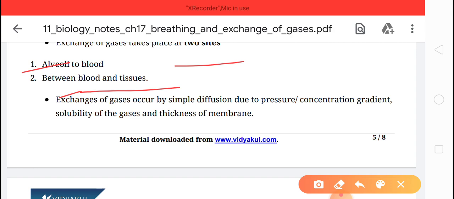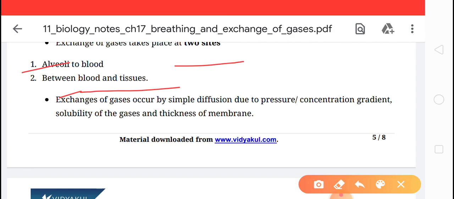The exchange of gases that occurs in alveoli. Okay. In simple words, children, I will tell you about the oxygen which is found in the atmosphere. So if the atmospheric pressure is higher than intrapulmonary pressure, then the oxygen is drawn inside the body of the organism. Basically it reaches the alveoli, and through the alveoli it goes to the blood and tissues. Okay, this is about oxygen we're talking.